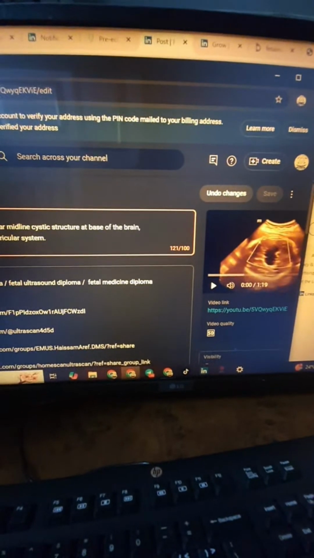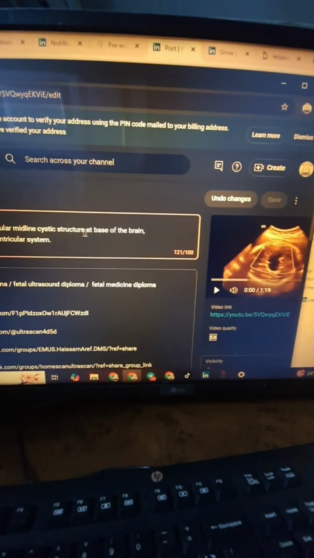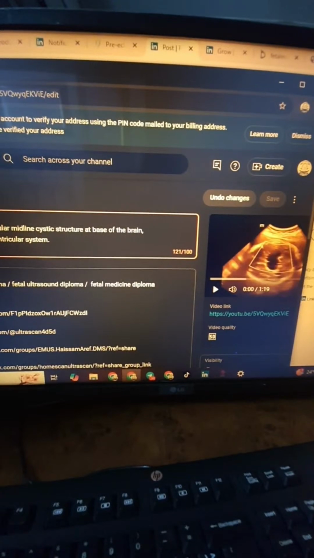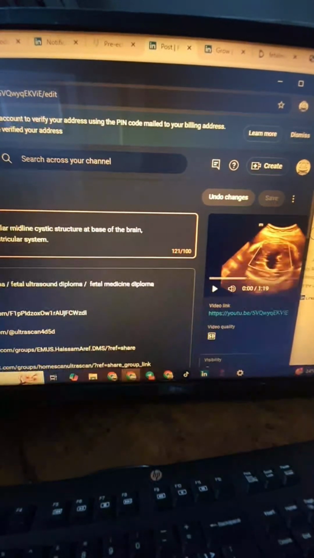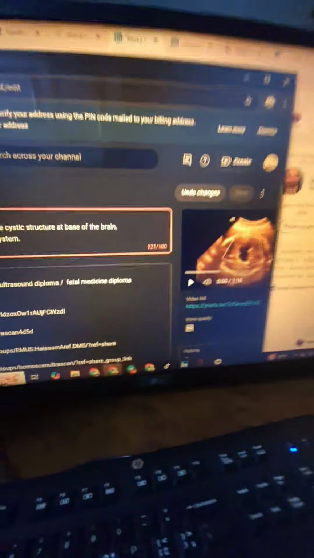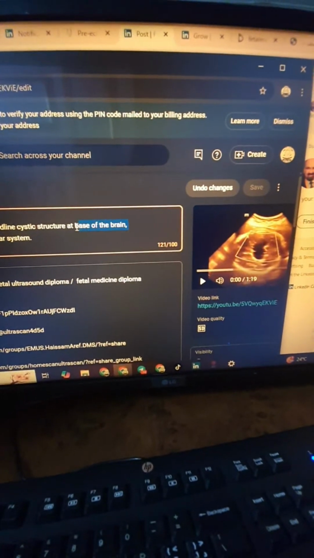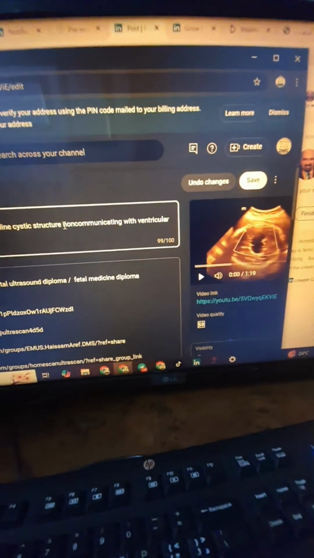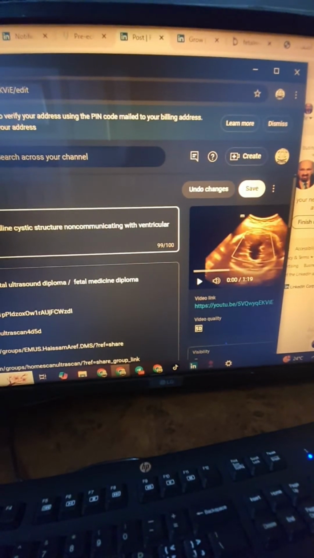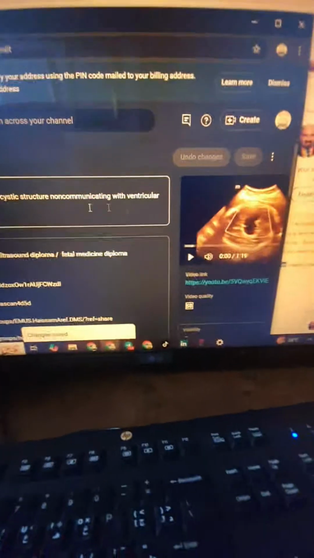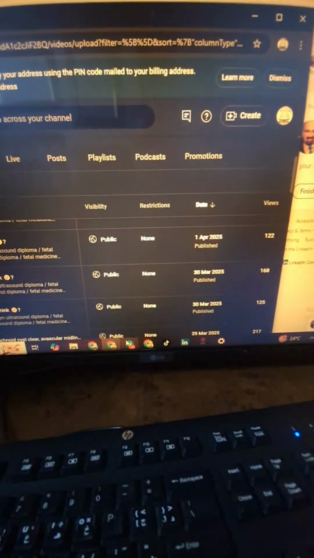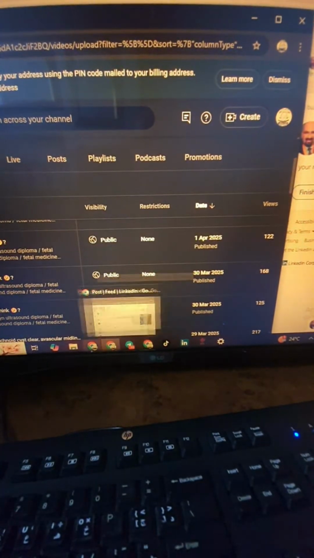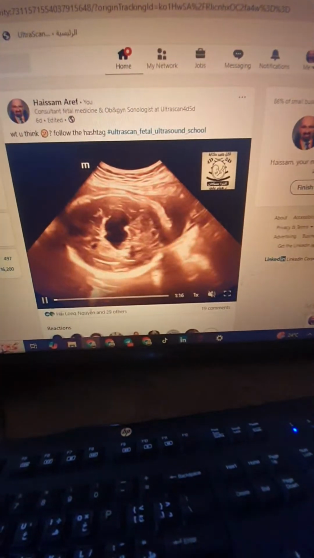Arachnoid cyst, clear, avascular midline cystic structure at the base of the brain, non-communicating with ventricular system. So I did put here the word arachnoid cyst because it's very important. This is the touch point for knowing the diagnosis of this case.